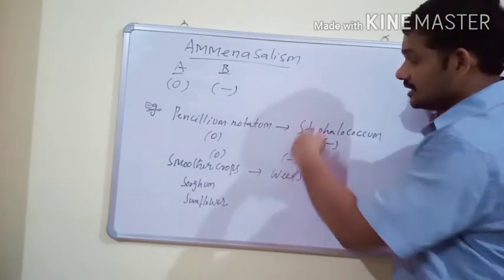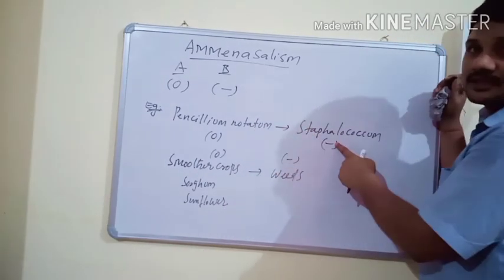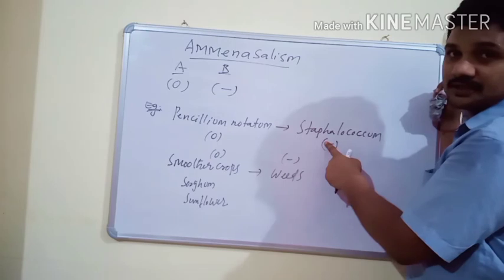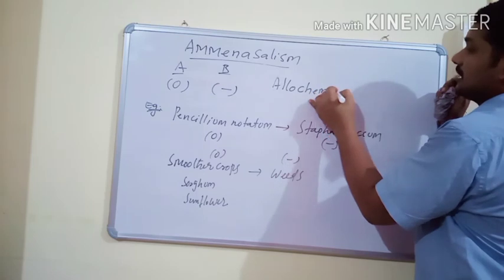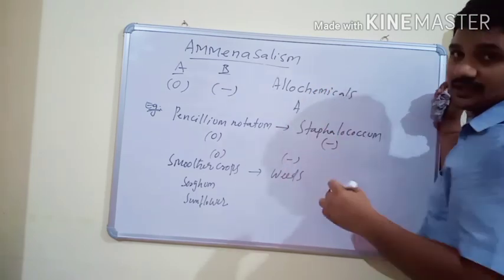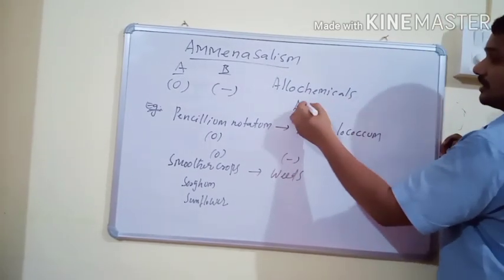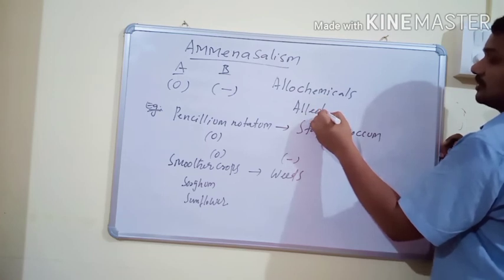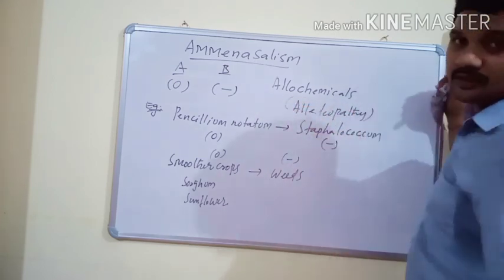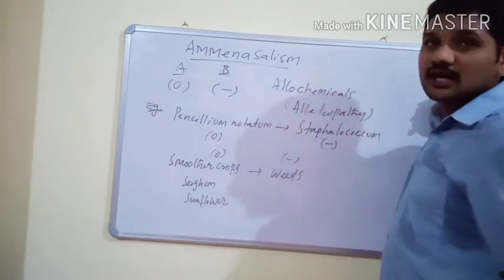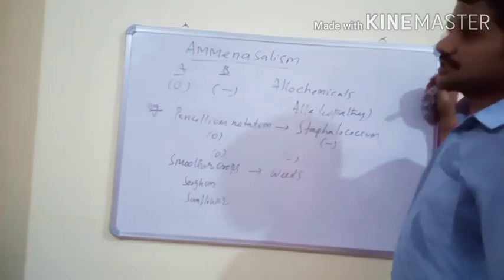In amensalism, one species inhibits or restricts the growth of another species by chemicals, and these chemicals are also known as allochemicals. The restriction or inhibition of growth of another species by allochemicals is also called allelopathy. Allelopathy means the restriction of growth of one species by another species through secretion of allochemicals. So this is another important type of interspecific interaction.